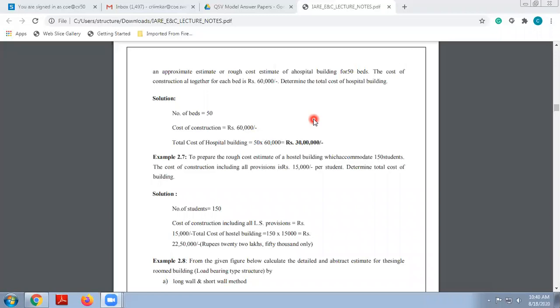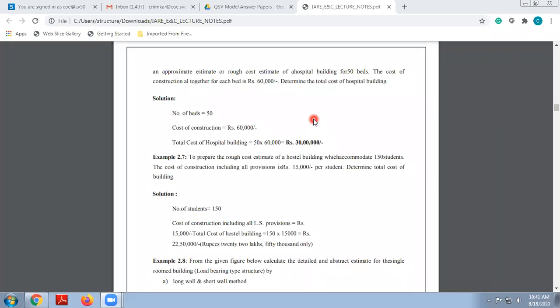Not 30,000. Sorry, 30 lakhs. So 50 multiplied by 60,000 comes to rupees 30 lakhs. It's a very simple problem they are going to ask you for 4 marks in your examination. The method will be the unit based method, a service unit based problem. It will be of the cubicle content method. It will be of the plinth area method.